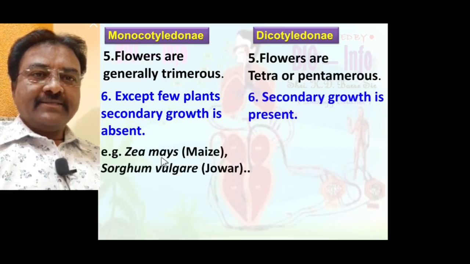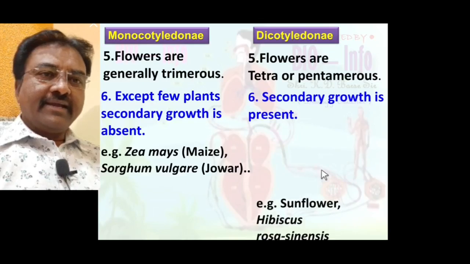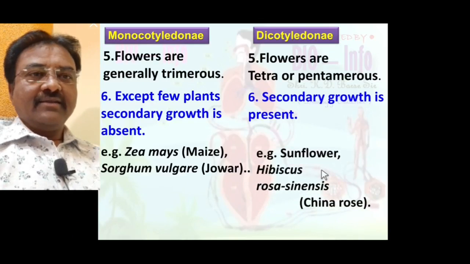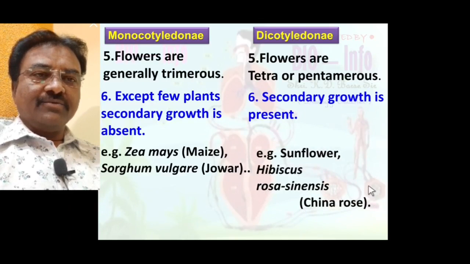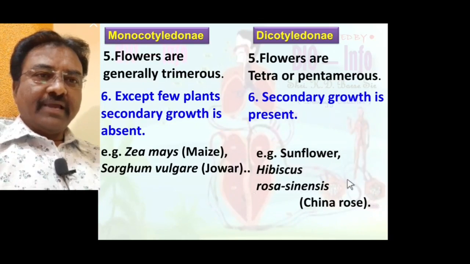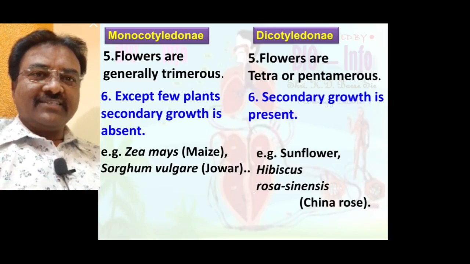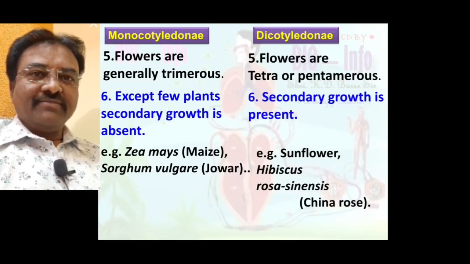Examples: maize, sorghum, wheat, jowar, bajra and cereals are Monocotyledonous plants. Dicotyledonous plants are sunflower, hibiscus rosa-sinensis (China rose), and also mango. Up to this point we have discussed in detail a total of 7 different characteristics to distinguish Monocotyledon and Dicotyledon.